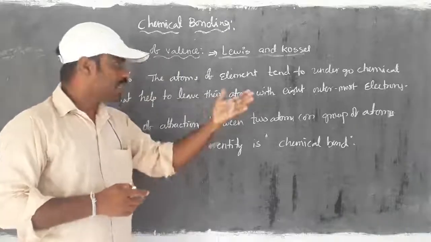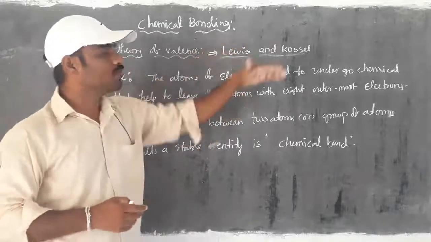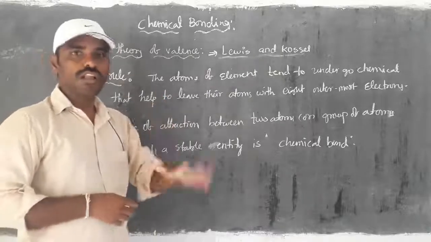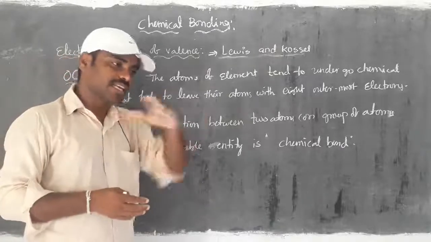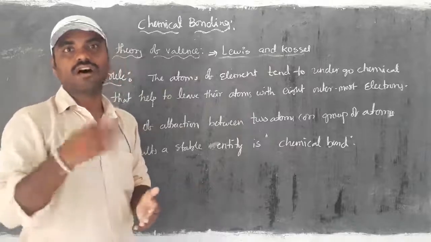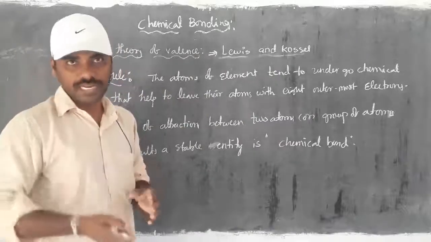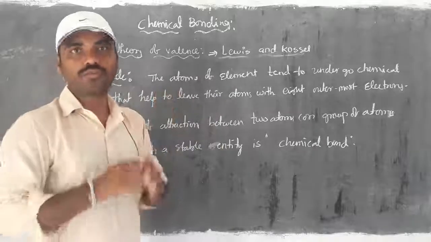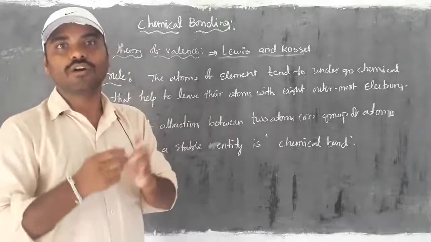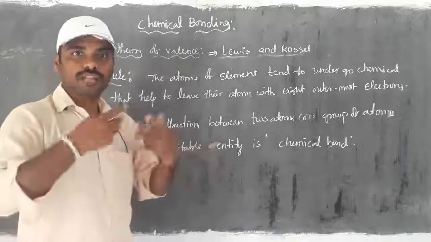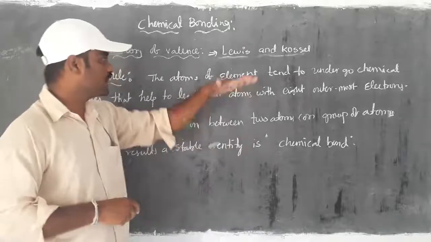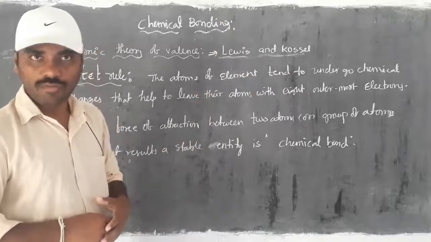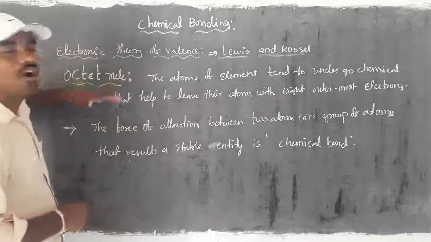Right? The same thing, Mr. Lewis and Kossel also practically proved. Right? So all atoms which have either less than 8 electrons or more than 8 electrons are always looking to get 8 electrons in the outermost shell. Then only they should be stable. So that is the meaning of the statement of chemical bond formation with the octet rule.